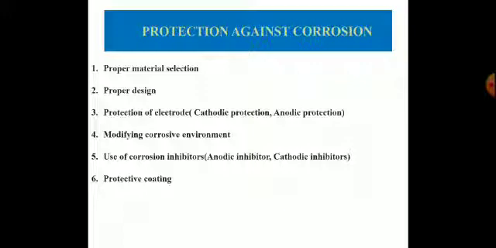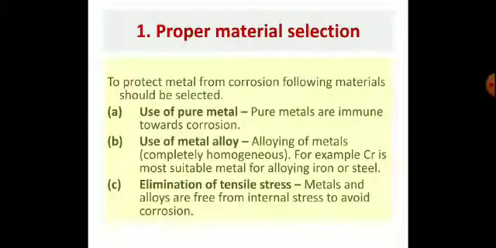The methods include proper material selection, proper design, protection of electrode, which includes cathodic protection and anodic protection, modifying the corrosive environment, use of corrosion inhibitors, meaning passivators, anodic inhibitor and cathodic inhibitor, and the last one is protective coating. Let us discuss one by one. In this presentation, we will discuss only two points: proper material selection and proper design.